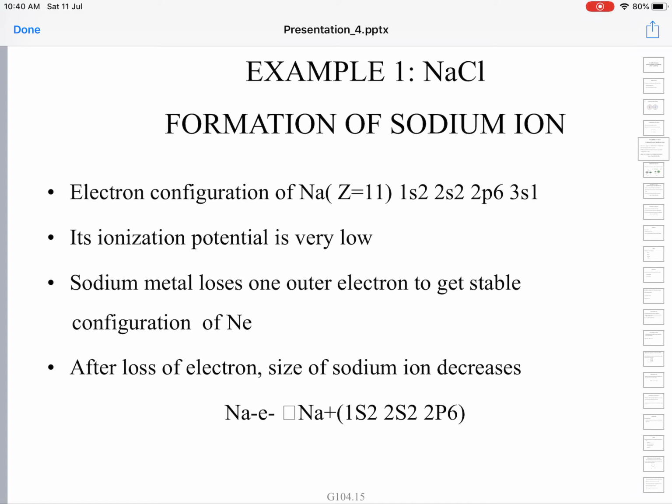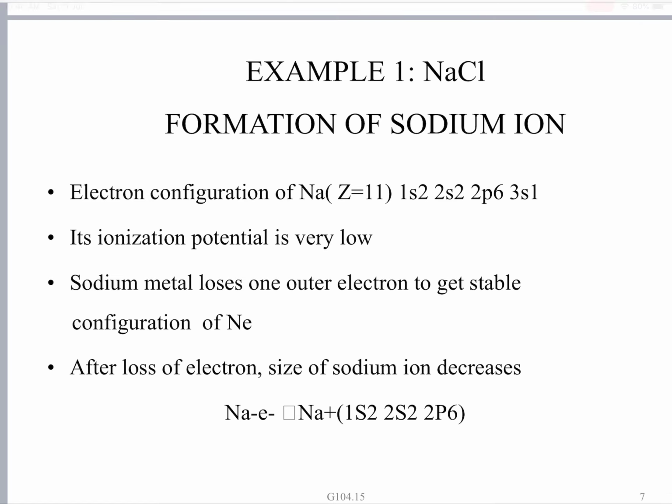The configuration will be written as 1s2, 2s2, 2p6, 3s1. Actually, the number of electrons should have been written as a superscript. If you remove this 3s1, the configuration becomes 1s2, 2s2, 2p6, that of neon. So it gains the neon configuration. It has one electron extra compared to the nearest inert gas neon.